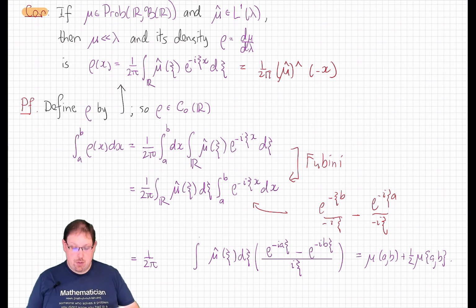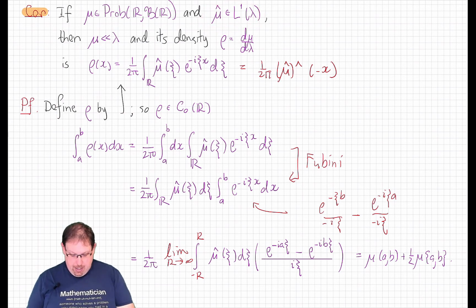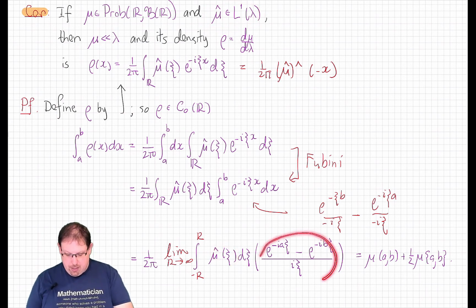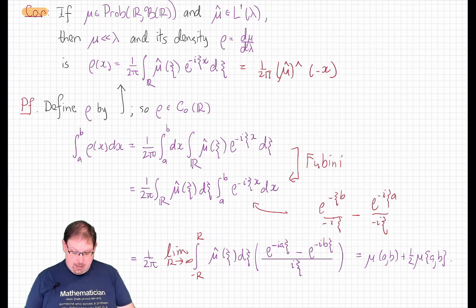We just have to note that in this case, it really is kosher to write this Lebesgue integral as the integral over a symmetric interval from minus r up to r, and then taking the limit as r goes to infinity, and that's because of our assumption that mu hat is in L1, which means by the boundedness of this function that this whole thing is in L1. And since it's continuous, the Lebesgue integral and the improper Riemann integral are the same.